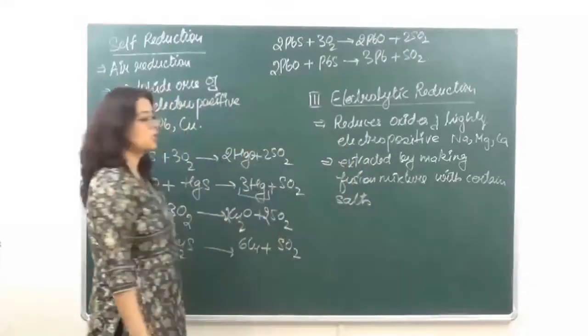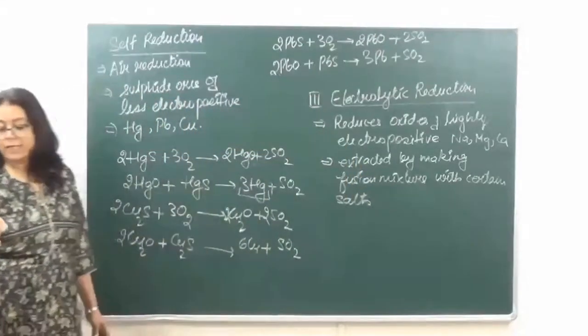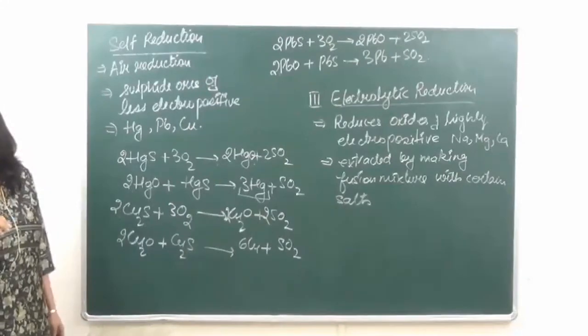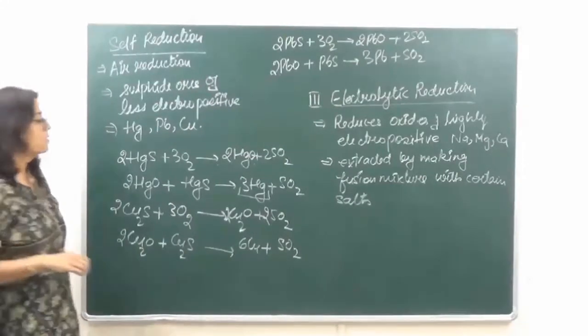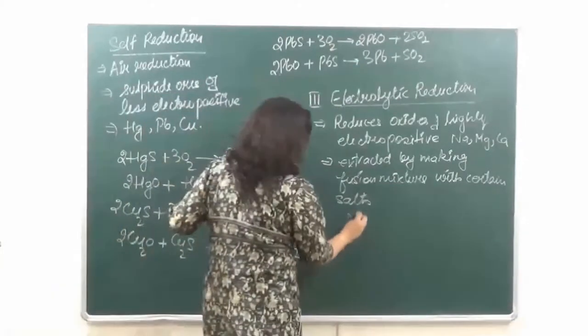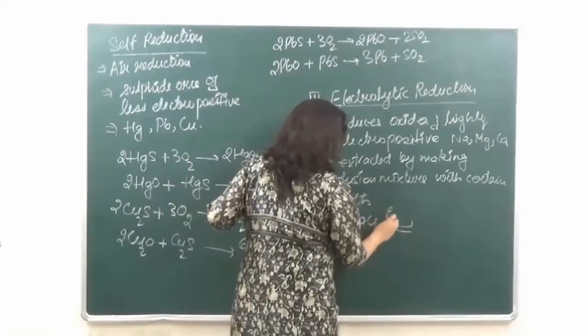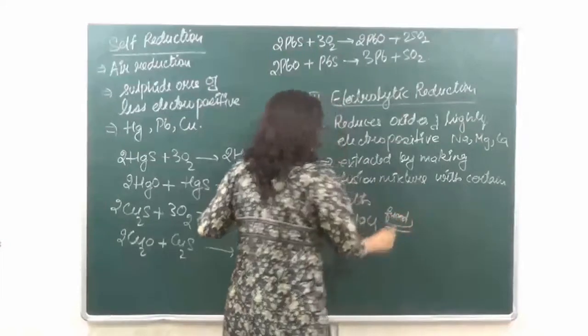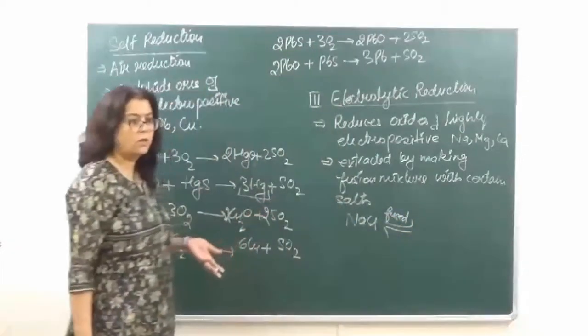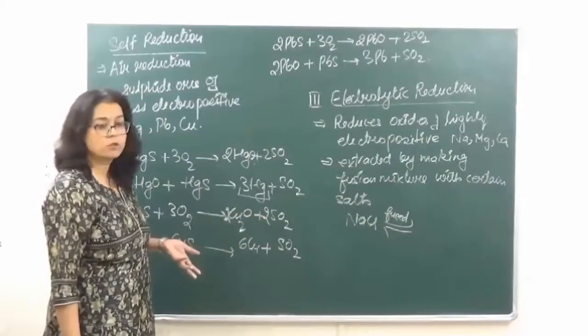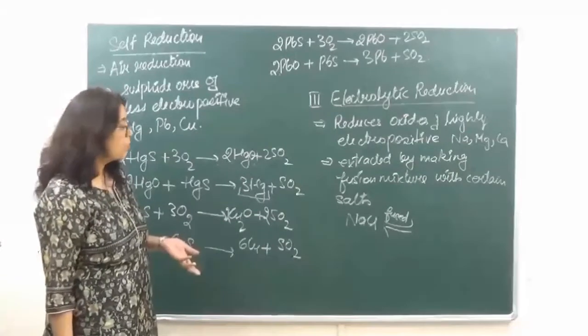Right? Fusion mixtures with certain salts. Like for example, if we are taking sodium chloride. So let's say we are taking fused sodium chloride over here. This can be fused with NaOH, alright, or it can be also fused with calcium chloride. So either of the two.